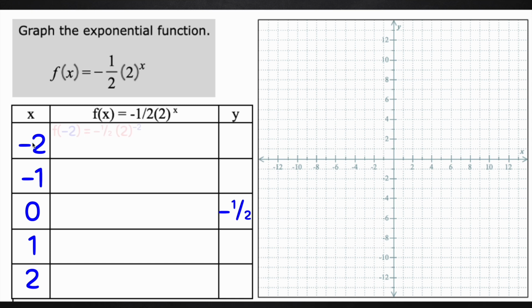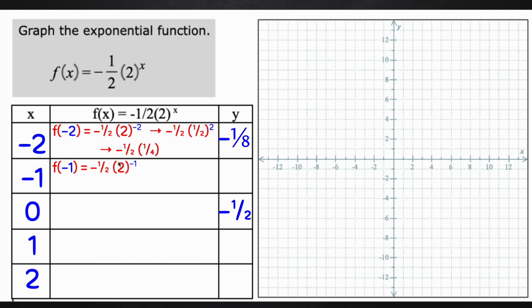All right, so I'm going to plug in negative 2. So I have f of negative 2 equals negative 1/2 times 2 to the negative 2. I need to flip over the 2, so it becomes 1/2, and now it's a positive exponent. So now I can apply that. It's a negative 1/2 still, I'm just carrying that along. 1/2 squared, well, 1 times 1 is 1, 2 times 2 is 4. And now I can multiply these two fractions together. So I have negative 1 times 1, and that gives me negative 1, and then 2 times 4 gives me 8.